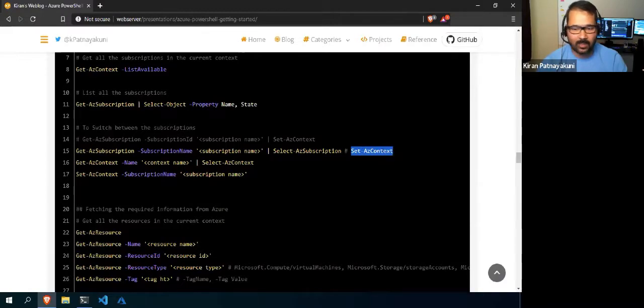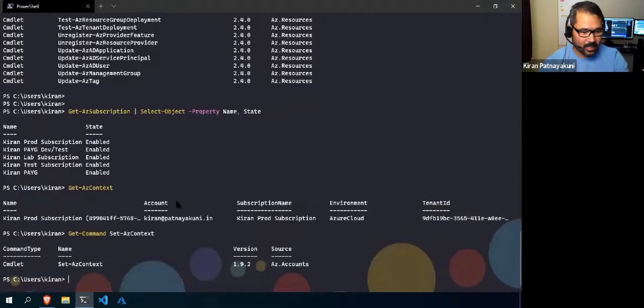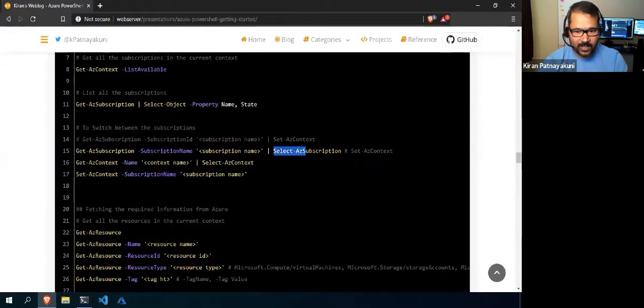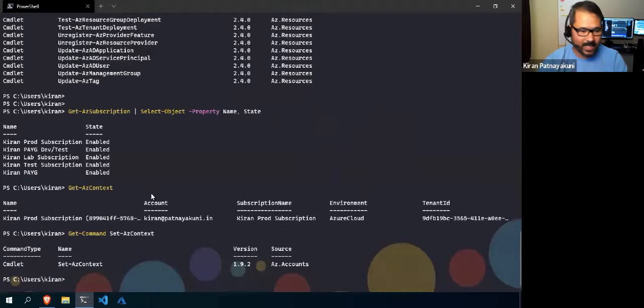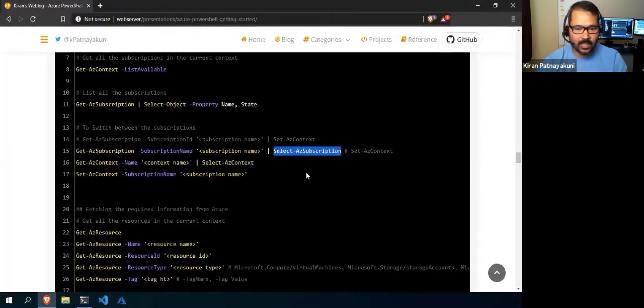Suppose you want to see what commandlet it is, use Get-Command and give it. So this is the actual commandlet, right? And if you see this one, this will be the alias for the Set-Az command. Get-Command Select-AzSubscription: this is the alias for that one. Sometimes don't get confused about why I used select and sometimes set. It could be the alias of some actual commandlet.